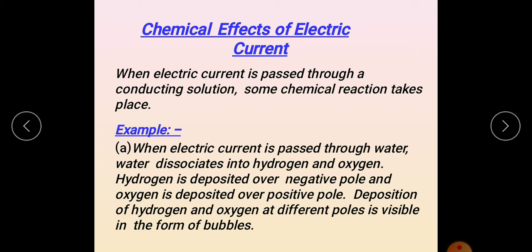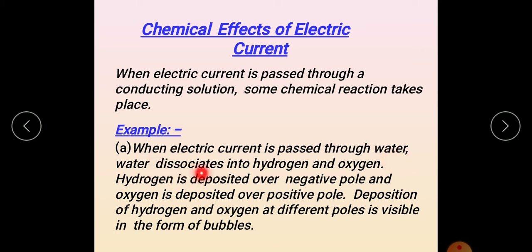When electricity is passed through a conducting solution, meaning a liquid that permits or transmits electricity, what will happen? Will only current pass, or are any other visible changes observed? We will see here. So when electric current is passed through water, as I told you, today we will learn how water reacts to electricity.